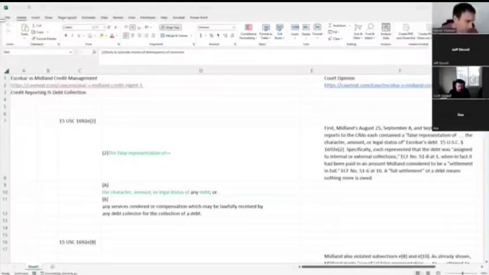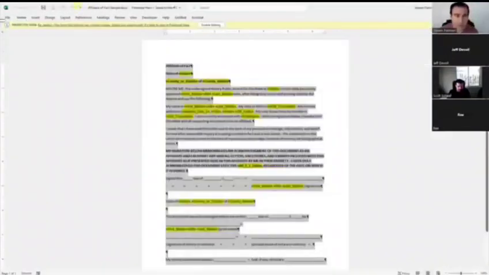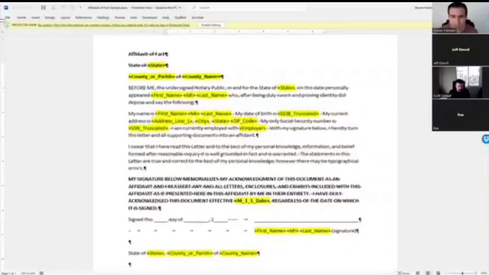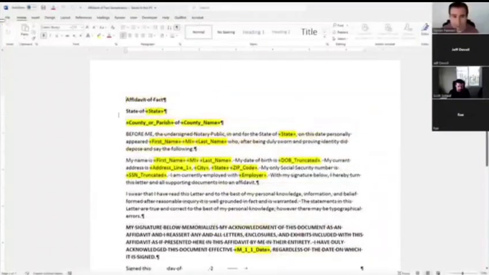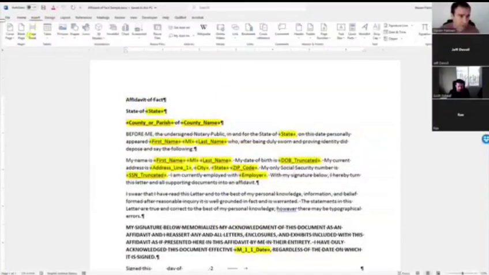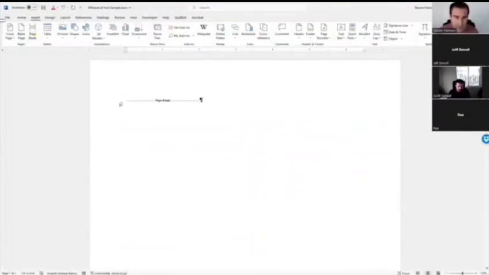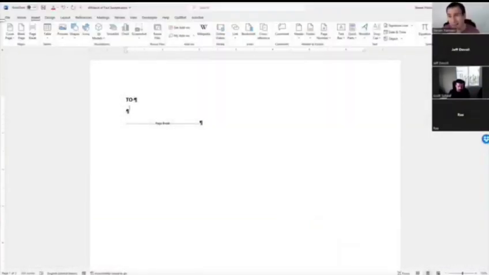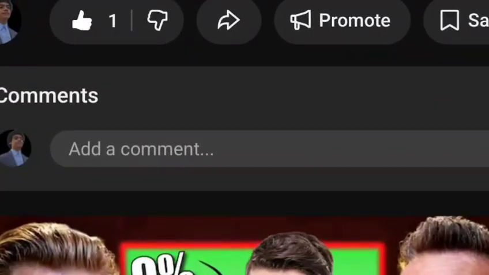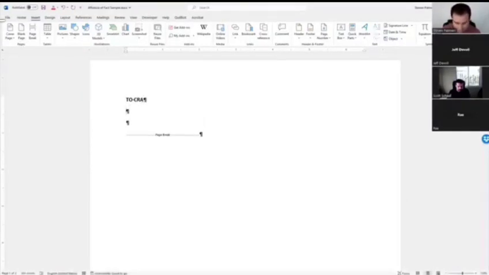We're going to open up a new document. We'll start off with this one actually, because I'm going to suggest that this gets sent in as an affidavit. So we're going to bring this to another page, enable editing. And I downloaded this from the course. Insert page break. Okay, so we'll go back up here. You're going to put two, and we would actually send one version of this to the CRAs and one to the debt collector. So to the CRA, version 1, to IQ Data, version 2.